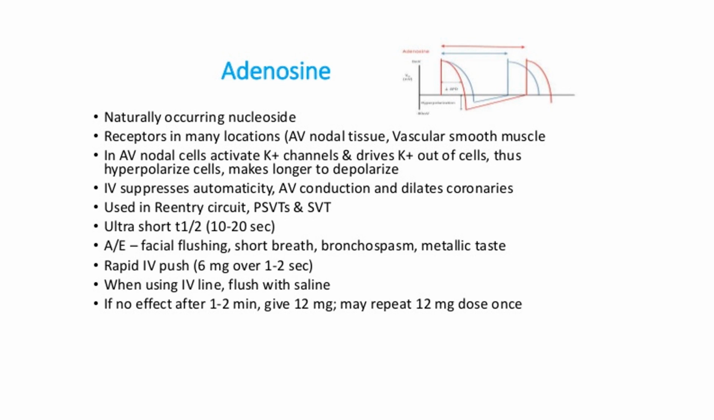Where is it used? If you ask me, it is used in re-entry circuits, PSVT. PSVT is nothing but paroxysmal supraventricular tachycardia, and supraventricular tachycardias. The only problem is it is very short acting, ultra short acting. The half-life is only about 10 to 20 seconds. And adverse effects, if you ask me, are facial flushing, shortness of breath, bronchospasm with metallic taste. Now a rapid IV flush, that is about 6 milligram over 1 to 2 seconds, will be helpful in the above conditions like PSVT and supraventricular tachycardia.